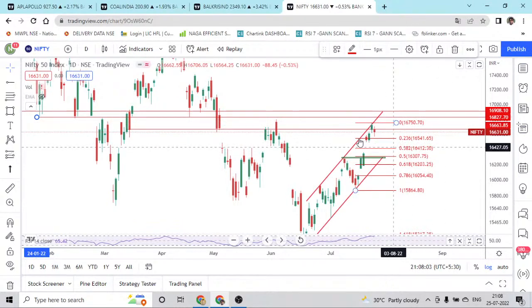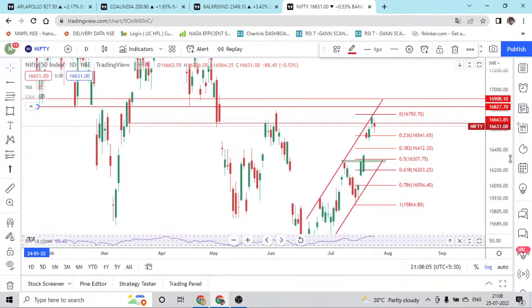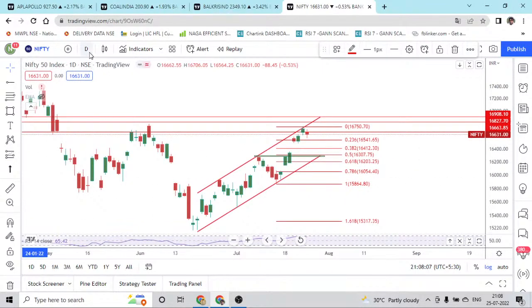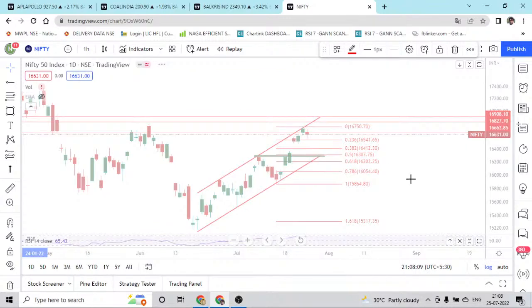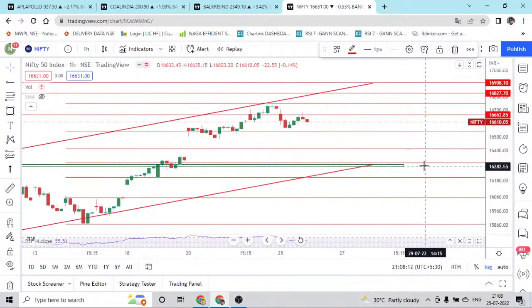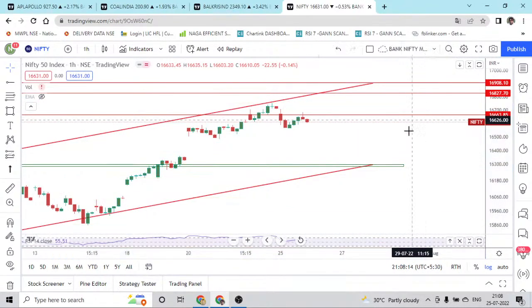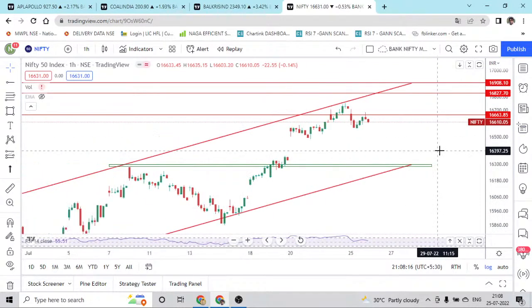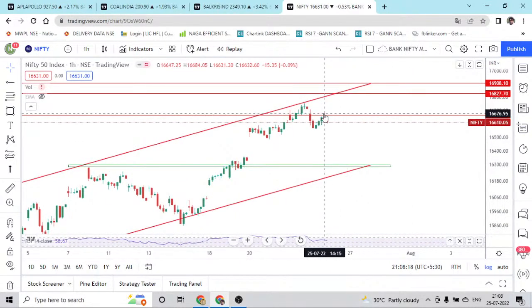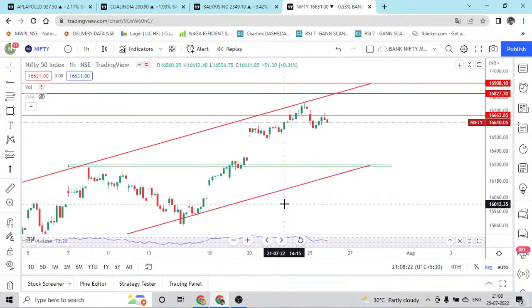So for tomorrow, if the market is moving above, we'll move on to the smaller time frame, so that we'll mark the resistance for taking a trade. We'll remove this Fibonacci, so that the chart will be a little bit clear. So tomorrow, this level, which is going to be the current structure, the lower time frame structure is very clear.